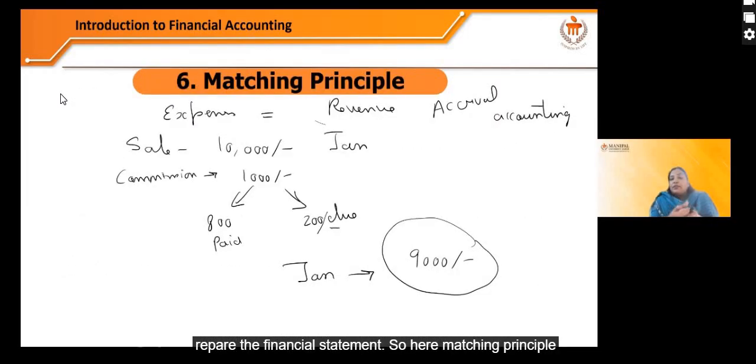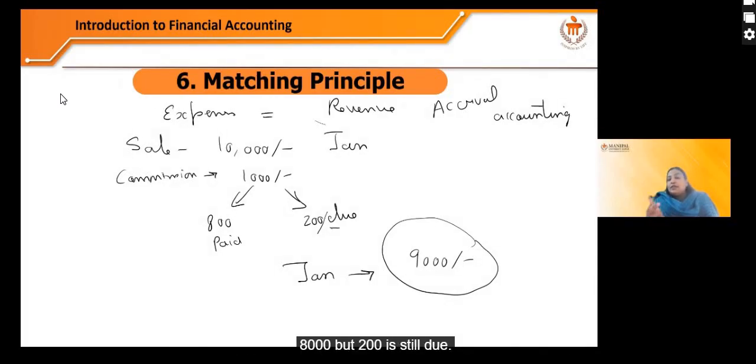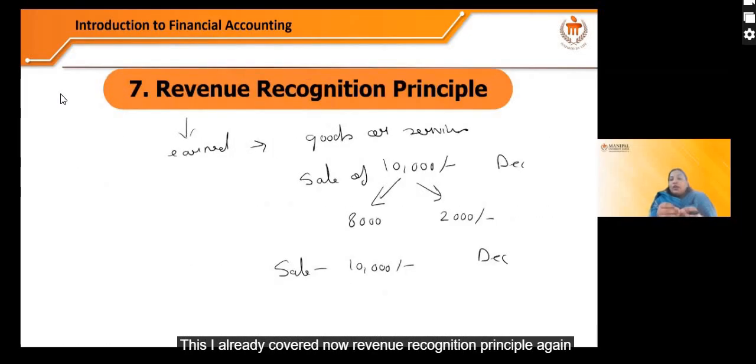So here, matching principle says that expenses have to be matched with the revenue. For example, there is a sale of 10,000 in the month of January, and to get that sale, the company has to pay a commission of 1,000. Now, from this commission, it has paid 800, but 200 is still due. But here, in the month of January, they need to show the profit as 9,000. 10,000 minus 1,000 gives you 9,000. So that is the matching principle. This I've already covered. Now, revenue recognition principle, again, it is based on accrual accounting.